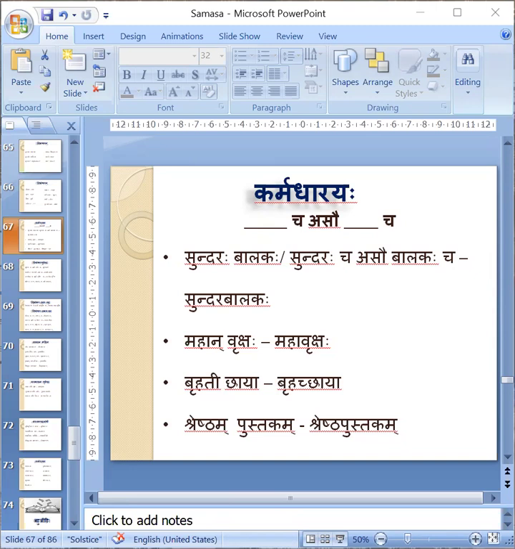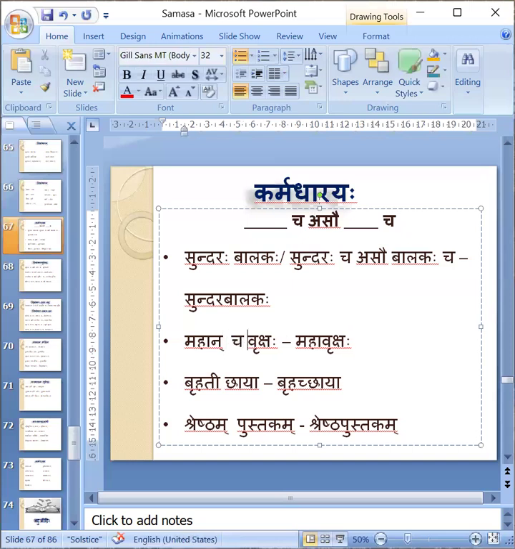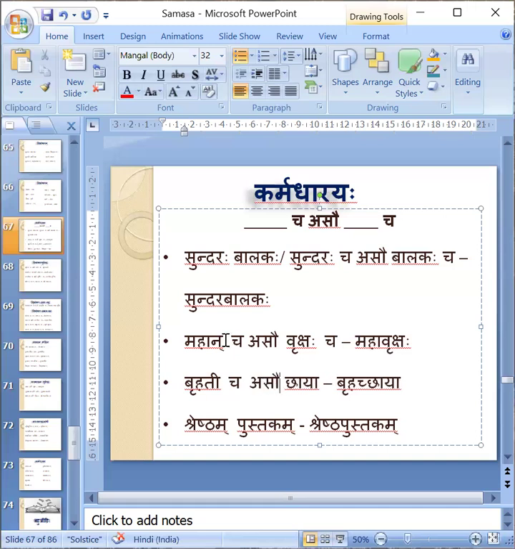How to divide that? We have to divide it as Mahan Vrikshaha. Nakara we have to add because it is a Takaranta Shabda, Mahat Shabda. In Prathama Vibhakti Ekavachana, it will become Mahan. In Strilinga, it will become Mahati. In Napusakalinga, it will remain as Mahat. Brihati Chaya, Brihat Chaya. Brihati cha asau chaya cha will be the Karmadharaya Samasa. Mahan cha asau vrikshaha cha. Then it will become Karmadhara. Brihati cha asau chaya cha, Brihati chaya. Shreshtham cha asau.